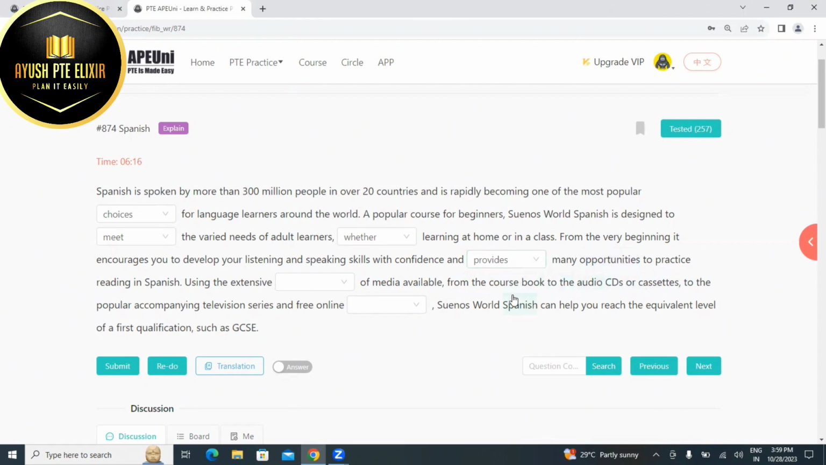So from, to, they're basically used when there is a range of something, using the extensive range of media available or quality or something. Series, range, wisdom. Yes, it's range. And as you can see, wisdom doesn't fit here. Rate we cannot be putting here. Series and range, it can be like using the extensive series or range. Range is more suitable as compared to series because there is a range of media available from the course book to the audio CDs or cassettes.